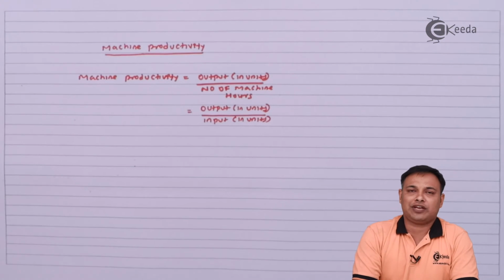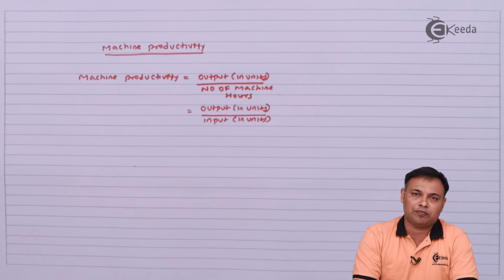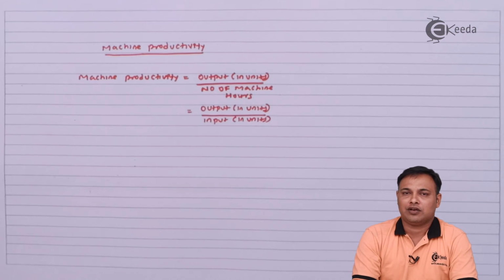Now, machine productivity can be measured in two terms, one in terms of output per hour or production per hour, or in terms of ratio of output to input.